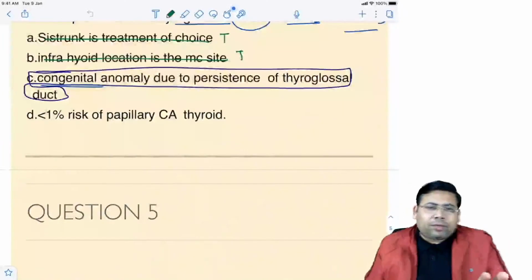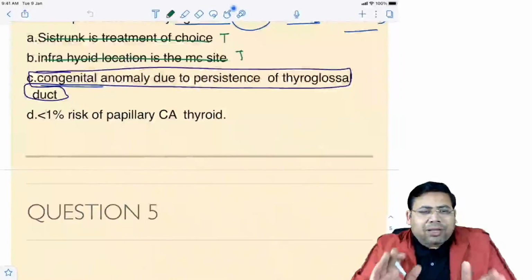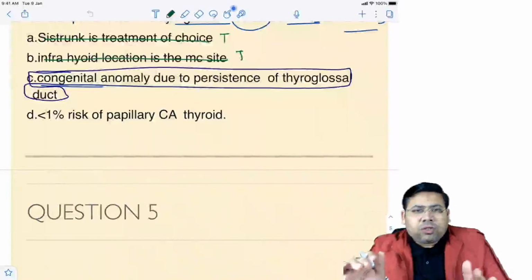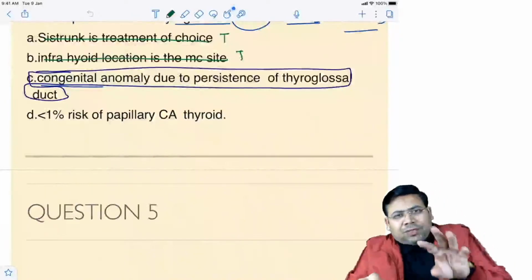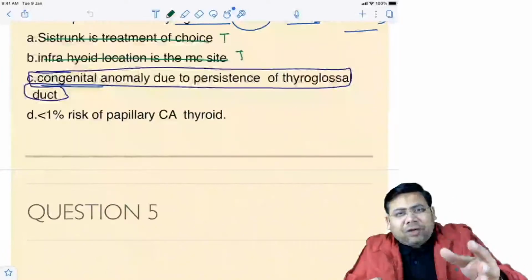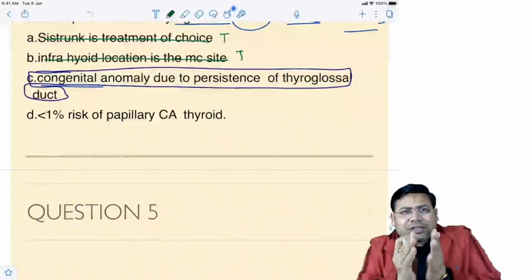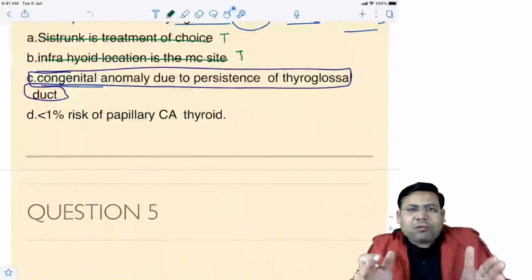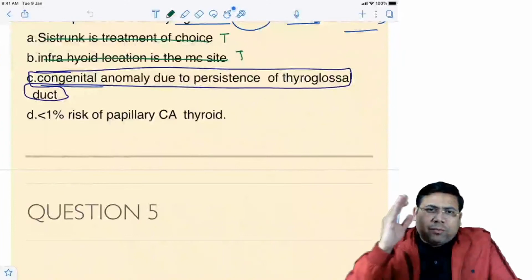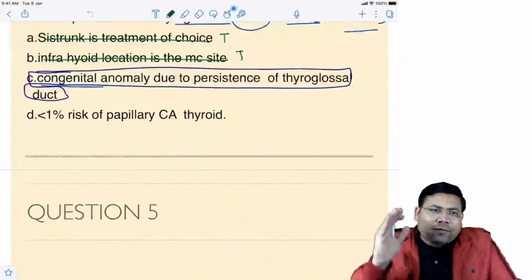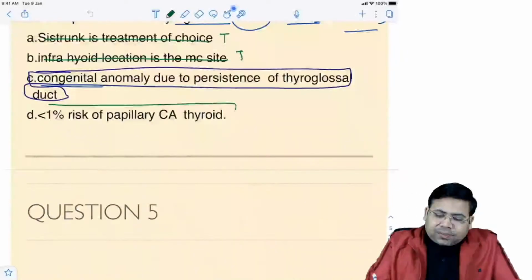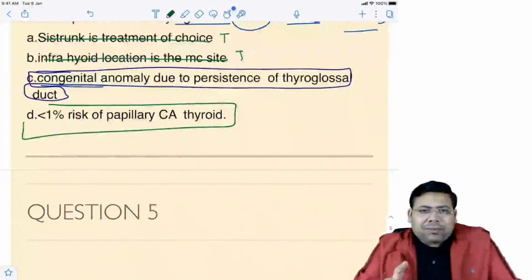Children, en bloc means whenever you are removing a tumor en bloc, that means the tumor along with the block of tissues which is around. So here, this is not a tumor, this is a tissue which is attached to the hyoid. So you are removing the target tissue and along with that the surrounding to which it is attached. So that is what is known as en bloc removal of cyst. So you are removing the cyst and along with that the block where it is present. That is what is en bloc cystectomy. So I hope this option is clear to everyone. All except MTC can occur.